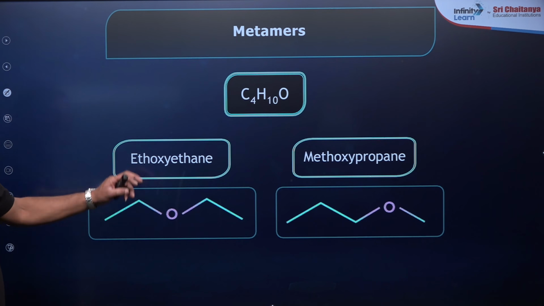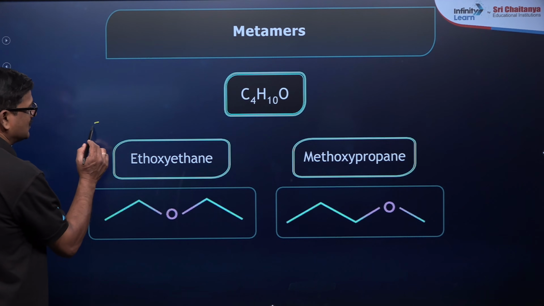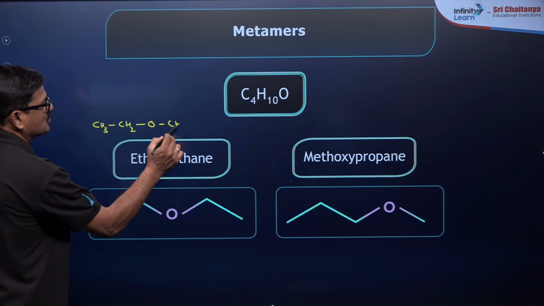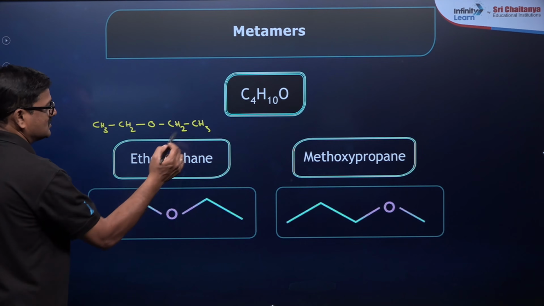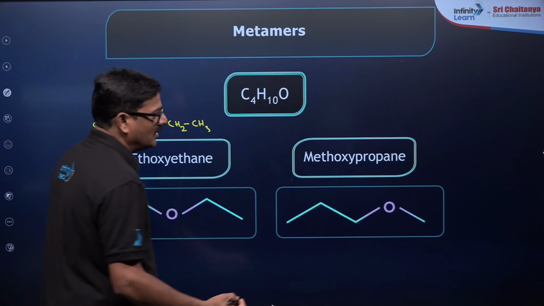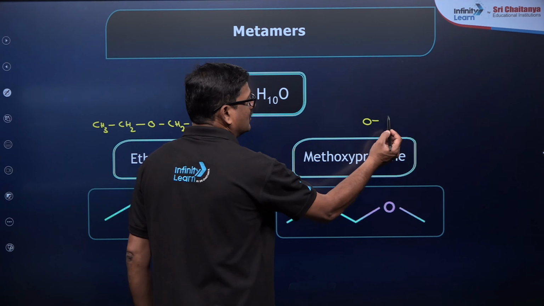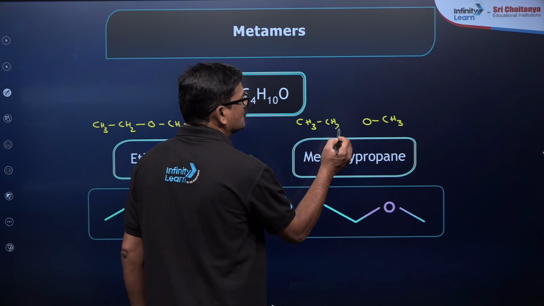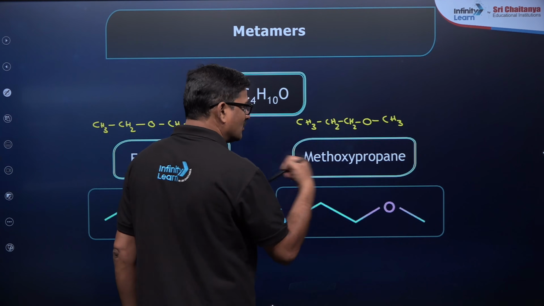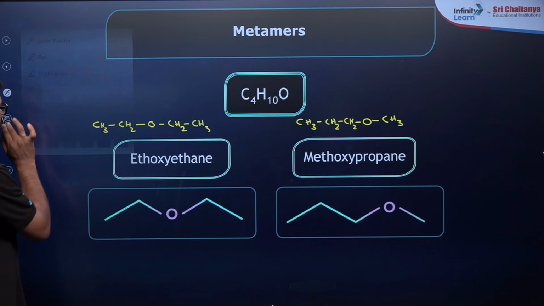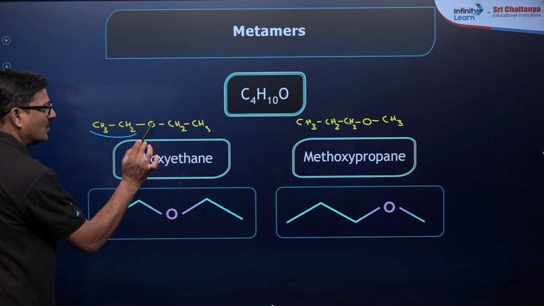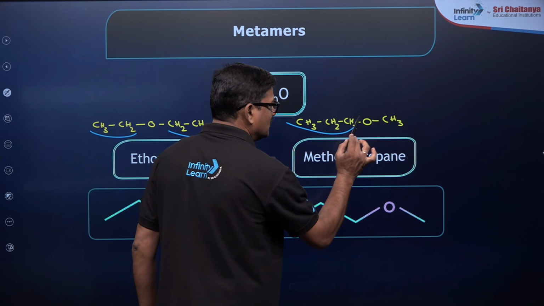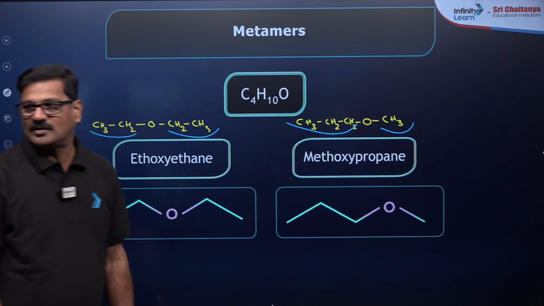So, moving ahead here, one more. So, metamers, ethoxyethane, CH3, CH2, O, CH2 and CH3. This is ethoxyethane, and this is methoxypropane. You can say CH3, O, CH3, CH2 and CH2. This is methoxypropane. उसमें आप देखने का बोल सकते हैं 2 कार्बन्स थे, ईथर 2 कार्बन्स है, 3 कार्बन्स है, ईथर 2 कार्बन्स. Are you getting or not? Clear?